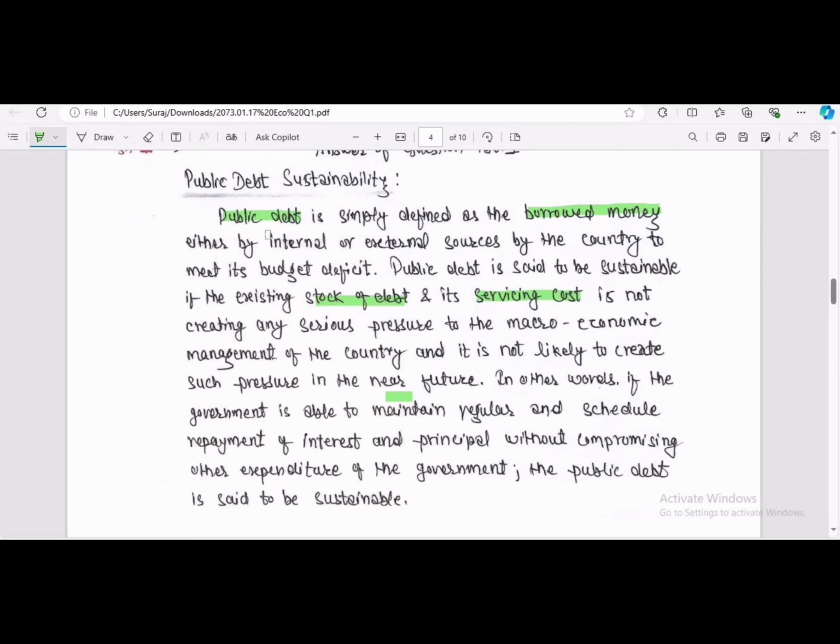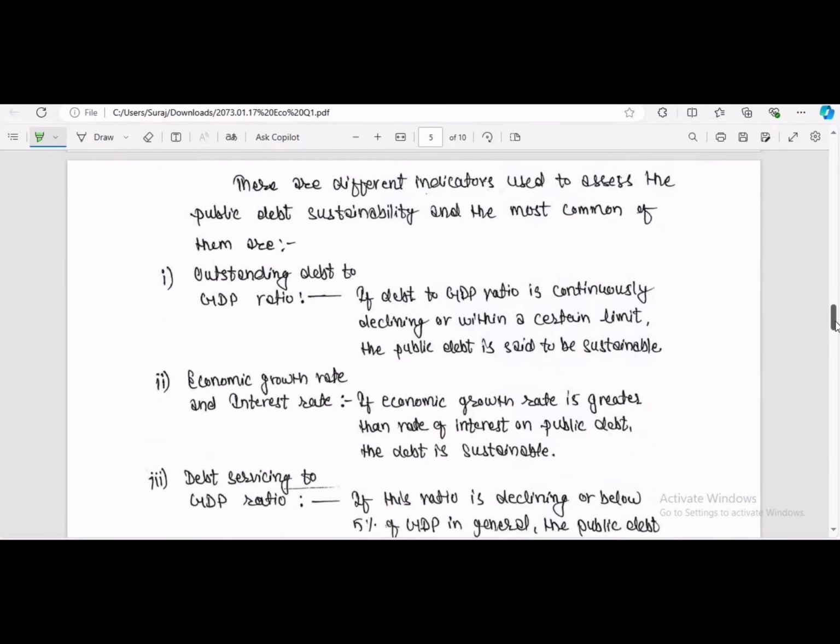Now, we wrote about the definition only, but in order to justify it, we need a parameter so that we can compare with the figures or data about public debt sustainability. There are so many indicators, and out of them, we have chosen 7. There are different indicators used to assess public debt sustainability, and the most common of them are: